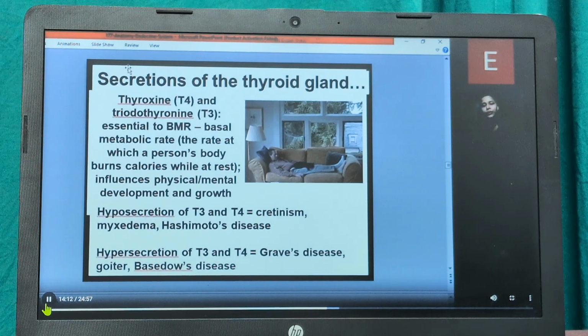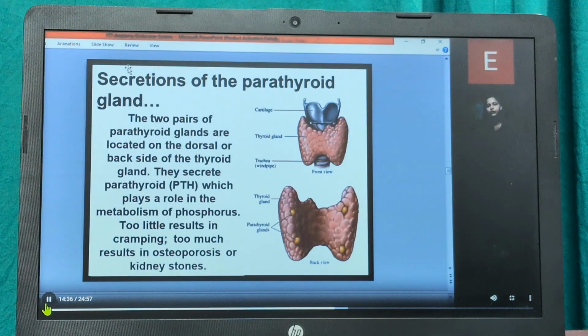But if there is hypersecretion of T3 and T4, diseases such as goiter and Graves' disease occur in the body. And if there is hyposecretion of T3 and T4, you can see cretinism, myxedema and Hashimoto's disease, during the secretion of the thyroid gland, that is T3 and T4.